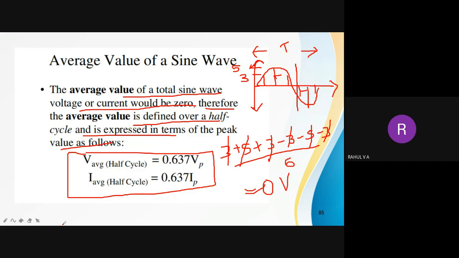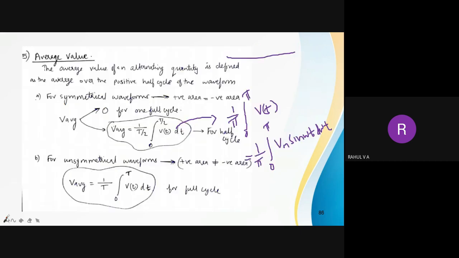So for finding average value, I have to integrate. Why am I integrating? Integration means adding up of everything. Each instant magnitude I am adding and then I am dividing it with the total instance. That is how normally we will take average.